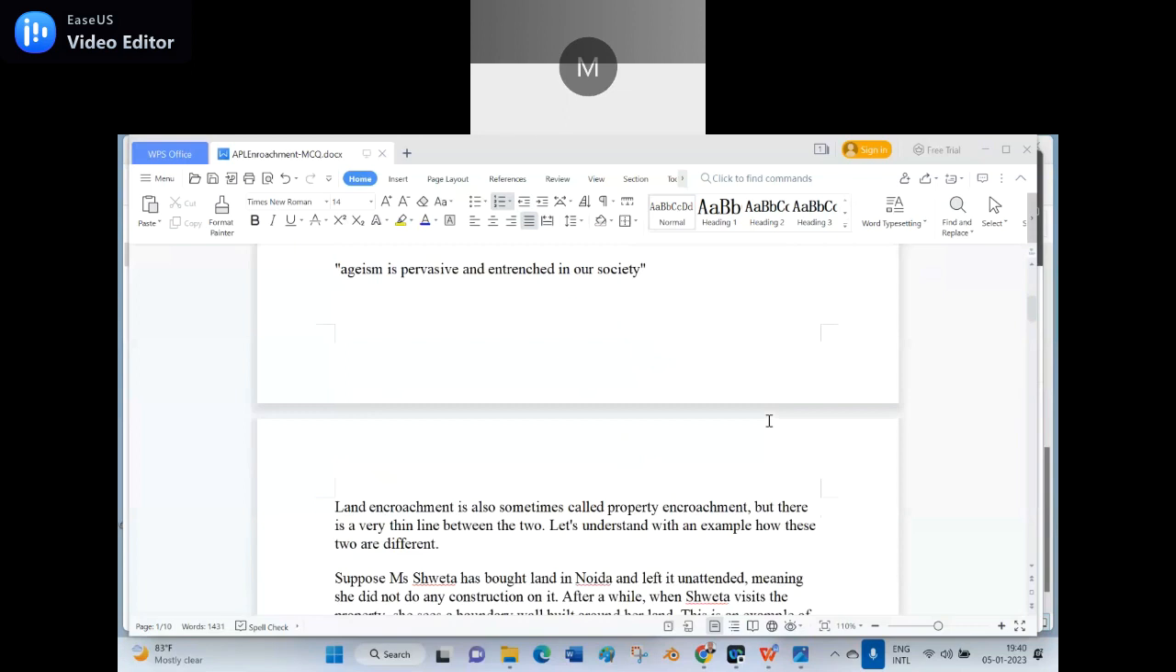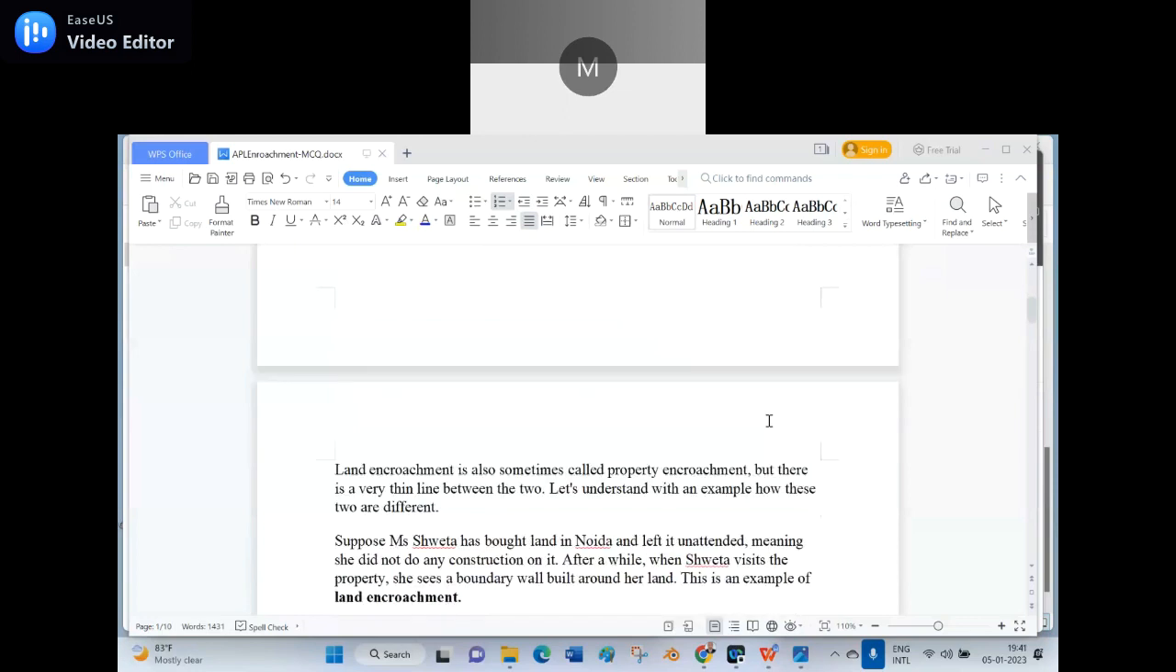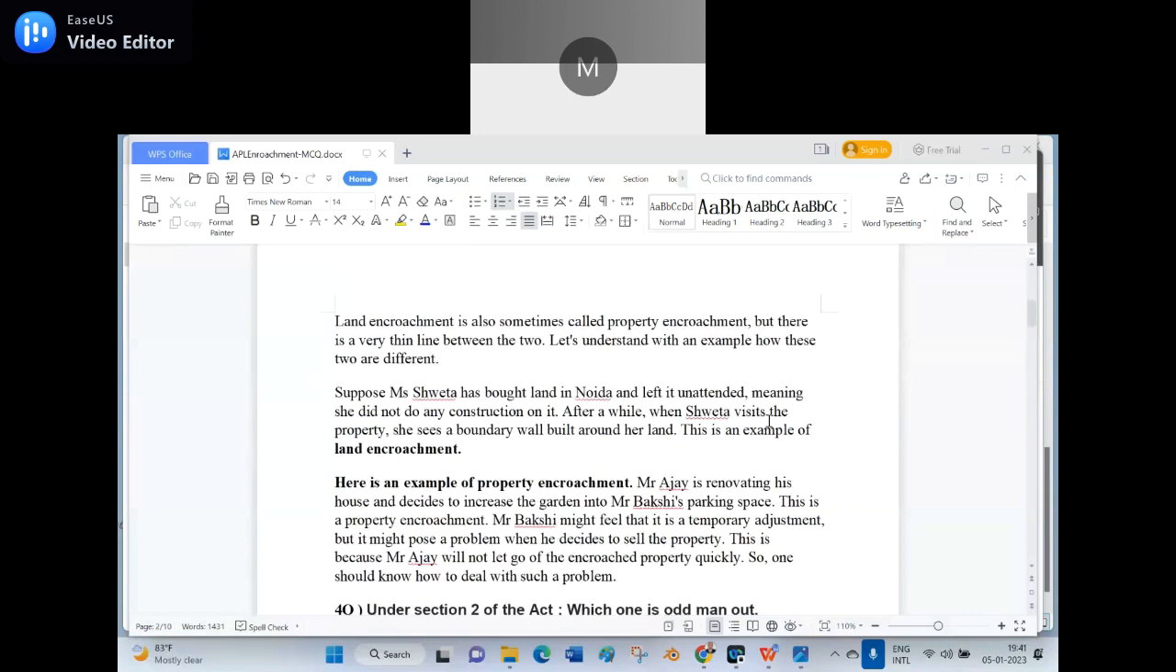Land encroachment is, see, I want to add something. There is a land encroachment, there is a property encroachment. Land encroachment is also sometimes called property encroachment, but there is a very thin line between the two. Let's understand with an example how these two differ. Suppose Mrs. Sweta has bought land in Noida.